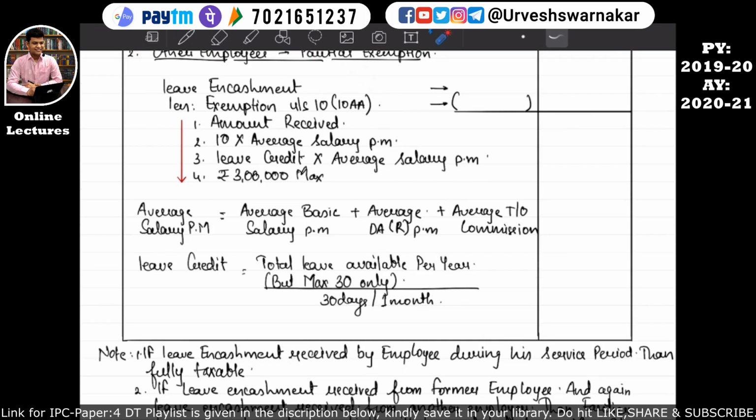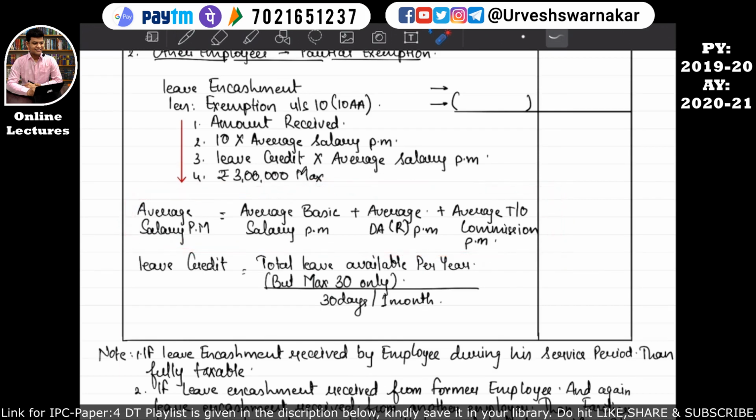Okay, so there are two technical words that we need to understand, that is average salary per month and leave credit. What does average salary per month mean? Average salary per month means average basic salary per month plus average dearness allowance recognized per month plus average turnover commission per month. I hope this is quite clear to you all. We have already studied this formula in earlier formats also, so this is not so difficult.